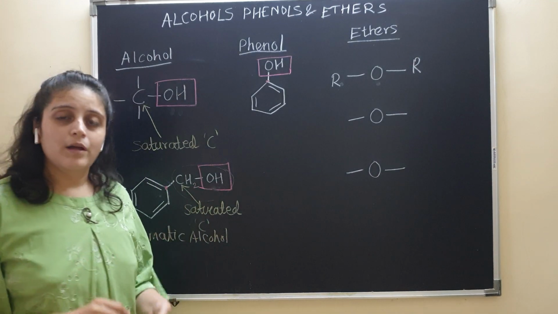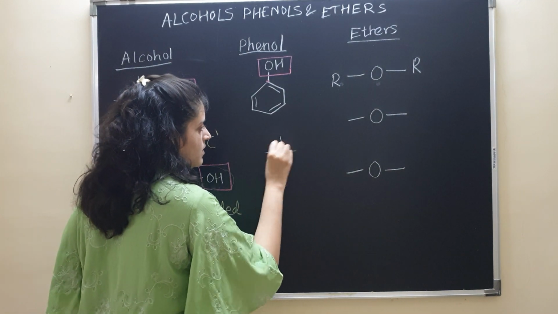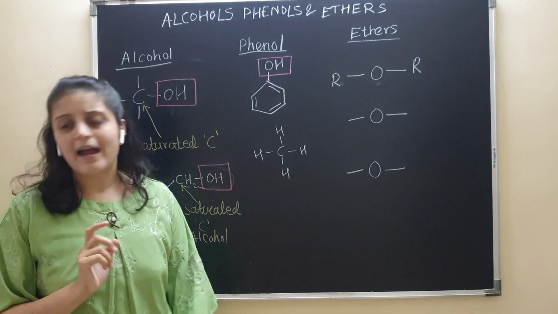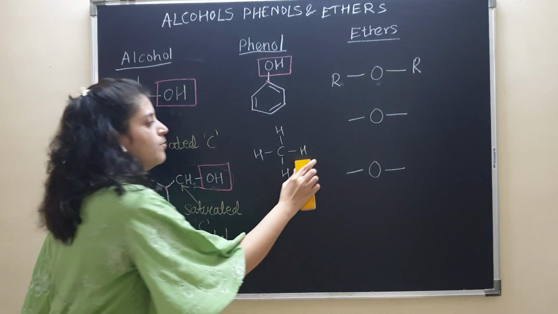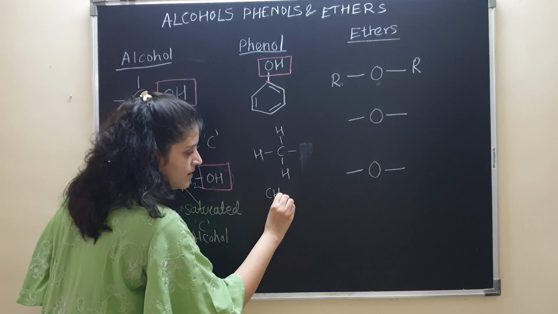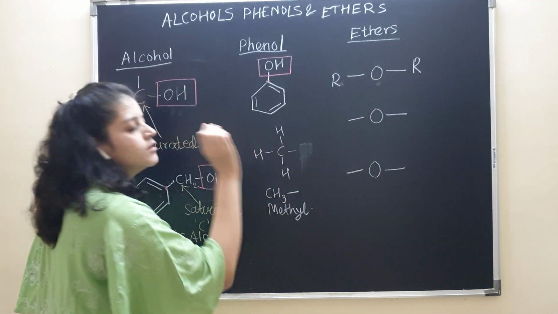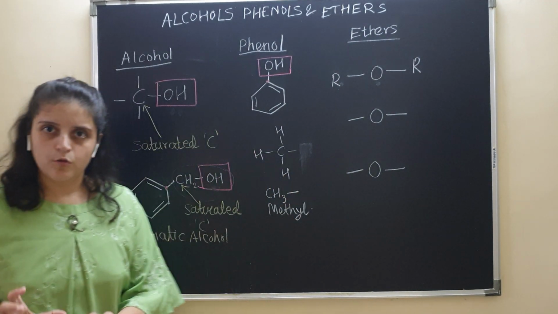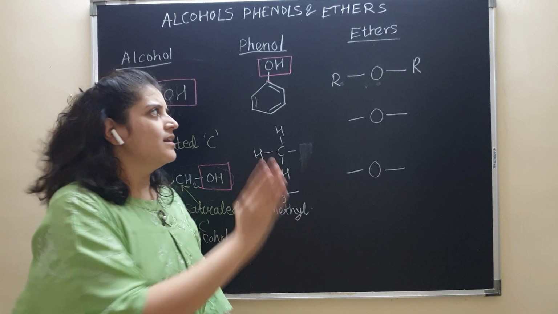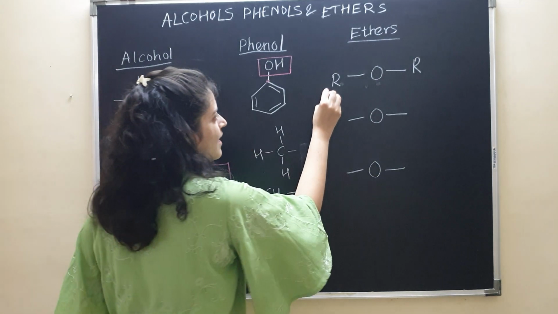What is an alkyl group? If you remove one hydrogen from any alkane, say for example this is methane, and if you remove one hydrogen from methane, what will I be left with? CH3, and this will be called a methyl group. So an alkyl group is a group where one of the hydrogens from an alkane is removed. So such an alkyl group is on one side of the oxygen and on the other side too. So here both the groups attached are alkyl groups.